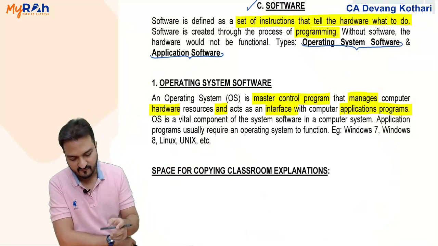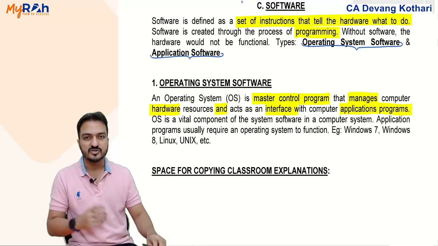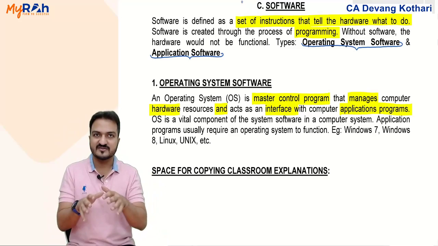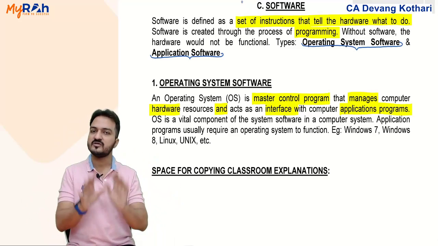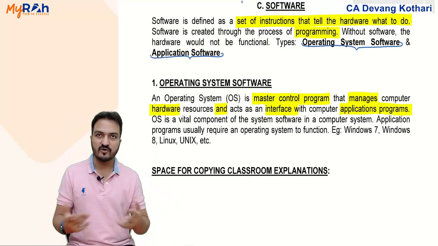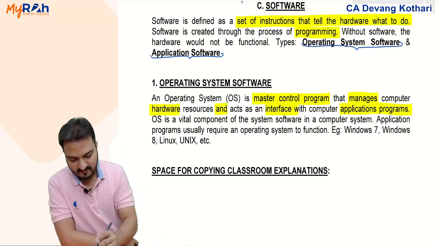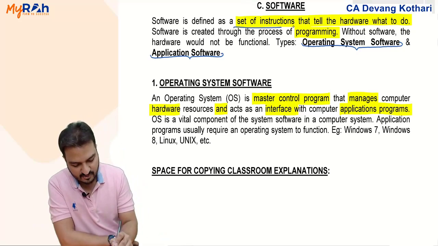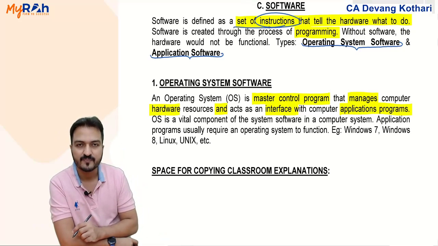Hardware we did, now we need software, because look, just having hardware is not enough. Inside that hardware, inside the computer, I need to install some software. What is software? Well, you remember my first session discussion. Software is a set of instructions.